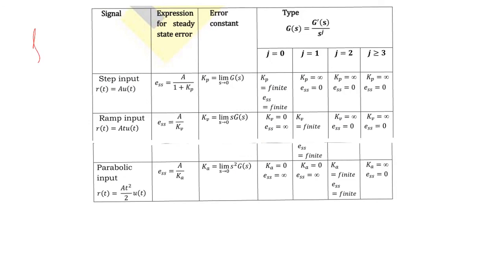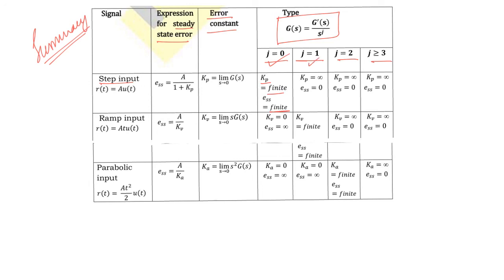We have a summary here of the values of the error constants and the steady state error for various types of the system. J is the type, as mentioned here. For step input, Kp will be finite for a type 0 system, and ess also will be finite.